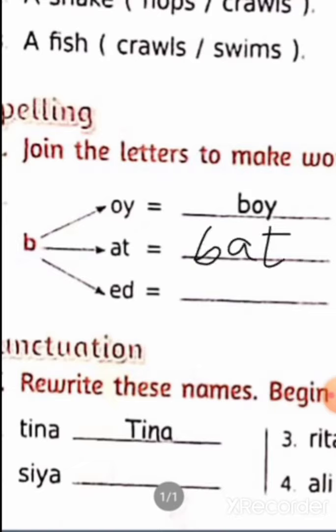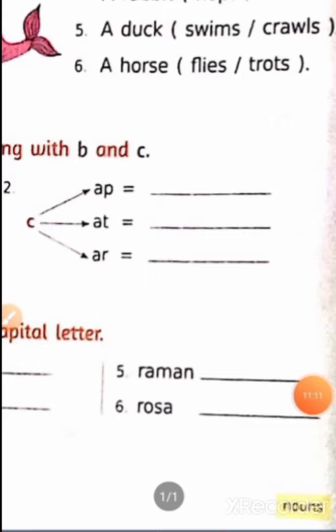B-A-T, bat. Now coming to the next one, that is bed. B-E-D, bed. Okay? Now we came to the second one, that is C. We have to join C with the letters. First one is C-A-P, cap.